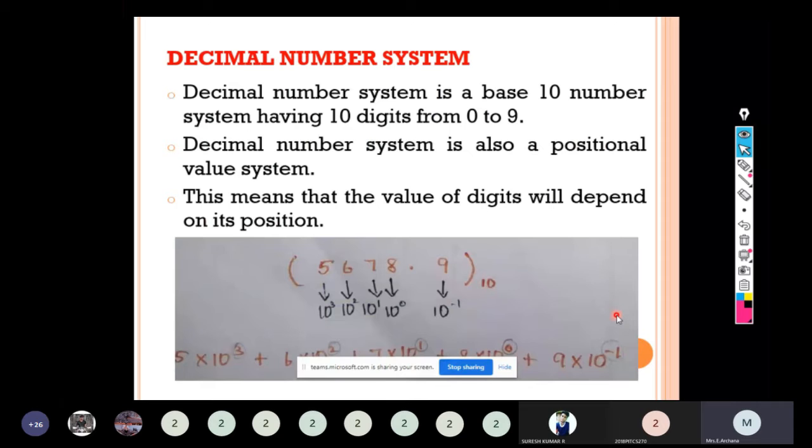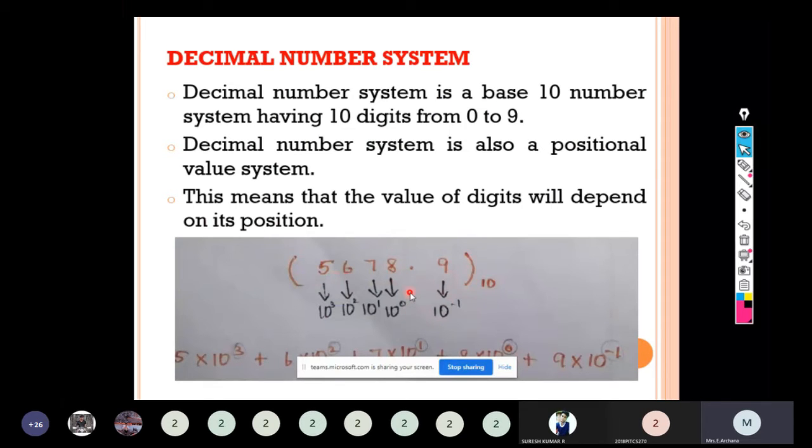For example, here we have 5678.9. It consists of both integer part as well as fractional part. The positional value has the base value 10 because decimal number system will have the values from 0 to 9. Each and every digit belongs to 0 to 9 and the base value is 10. So it is considered a decimal number system. How are we going to calculate the weightage? By 10 to the power.